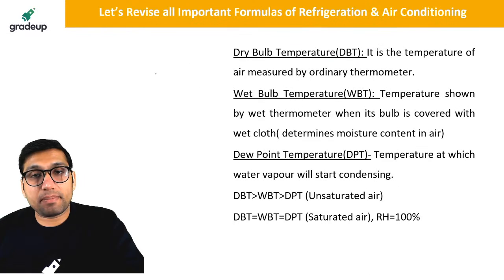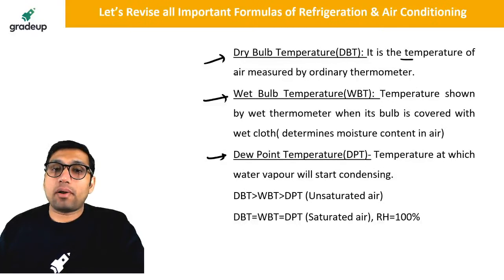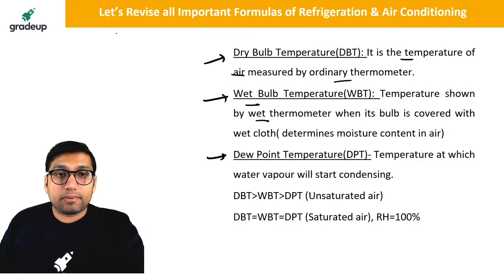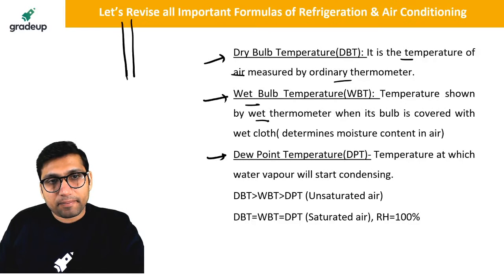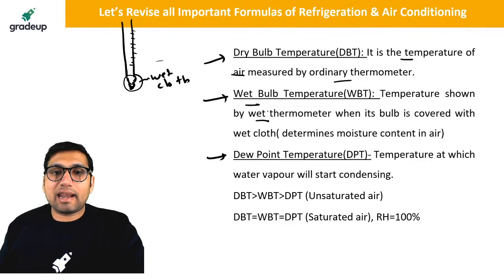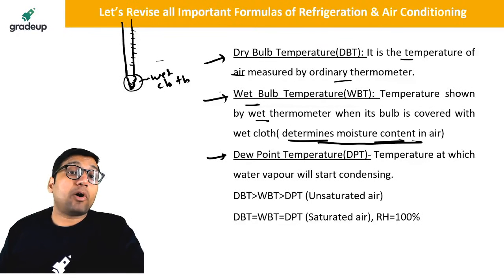So we are having three temperatures basically: dry bulb temperature, wet bulb temperature, and dew point temperature. Dry bulb temperature is the temperature of normal air, which is measured by an ordinary thermometer. Wet bulb temperature is a temperature measured by the same thermometer, but the bulb of the thermometer is covered by a wet cloth. That will give you the value of wet bulb temperature. So wet bulb temperature indicates the moisture content in the air. The moisture content in the air basically determines the wet bulb temperature.